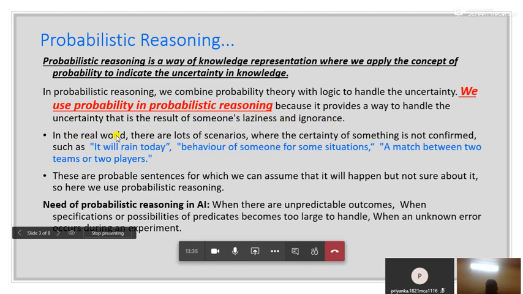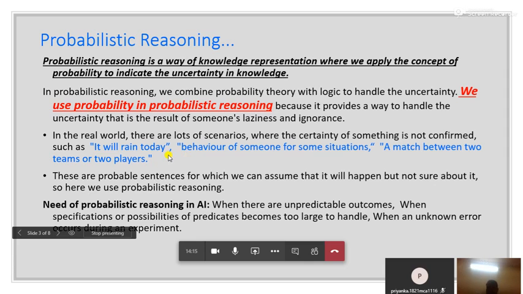Now in the real world, there are a lot of scenarios where the certainty of something is not confirmed. For example, statements like it will rain today, the behavior of someone in some situation, a match between two teams or two players. Whenever we see such statements in our daily life, we are not able to conclude what will happen, or make a decision from these sentences.